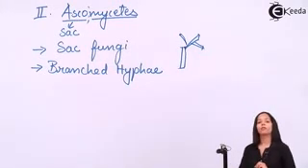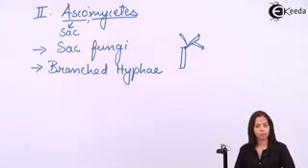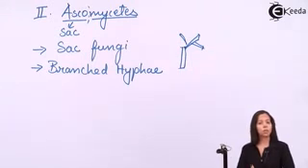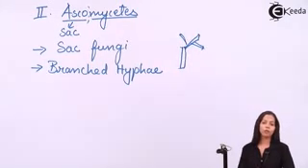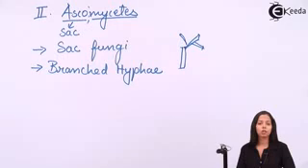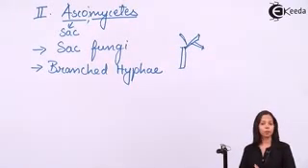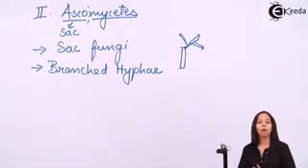The next thing which we have to discuss is regarding asexual and sexual process. Speaking about asexual process, in case of Ascomycetes, it is through spore formation. Now I hope you remember which type of spores will be formed for asexual process. The spore formed is exogenous spore. So, asexual process takes place with the help of exogenous spore formation.